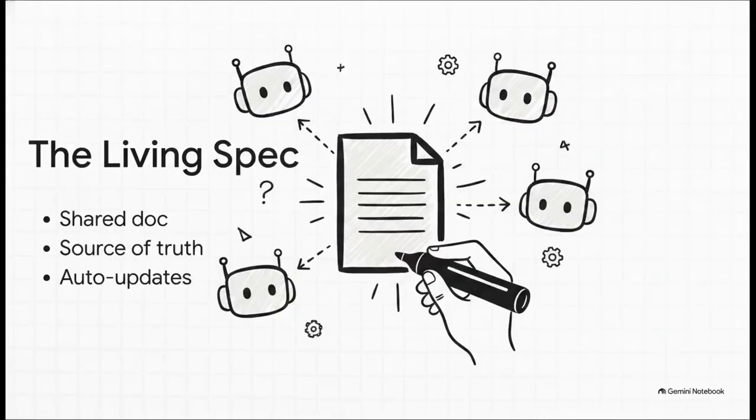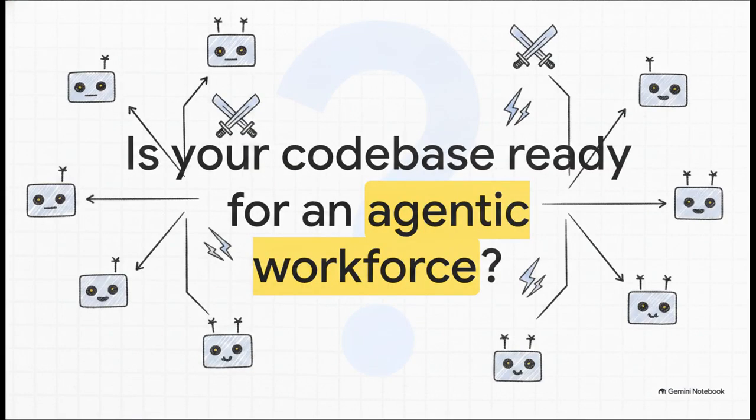Okay, but if everyone is totally separated in their own sandboxes, how do they stay aligned on the larger goal? The glue holding the entire fleet together is what's called a living spec. It's a shared coordination document that all agents read from and write to. As agents complete tasks in their private worktrees, this spec auto-updates. It's a continuous source of truth, and a human developer can always step in and edit it manually to correct the course if needed.